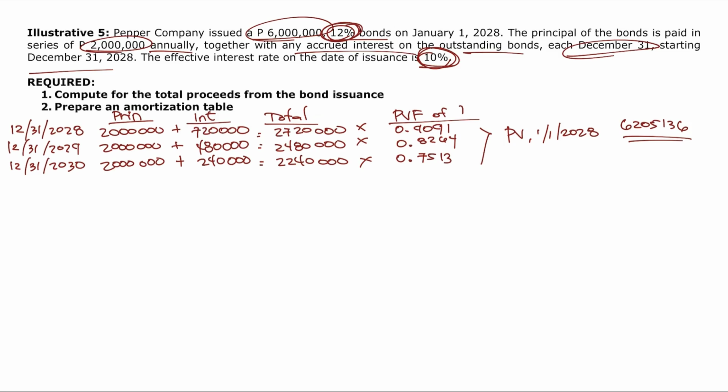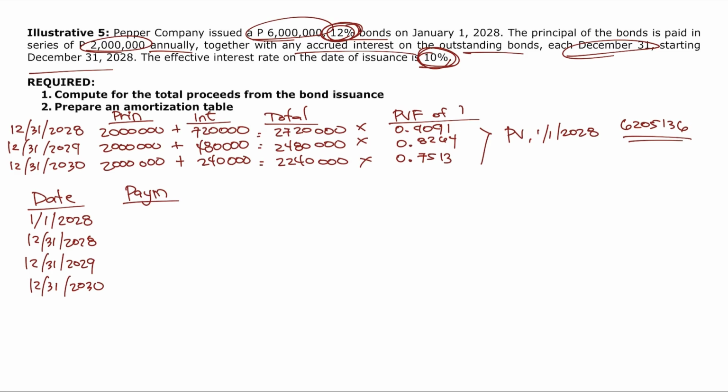Okay? Now, requirement 2, prepare an amortization table. So, paano yung amortization table natin dito? Start ulit tayo sa date. Meron tayong January 1, 2028, December 31, 2028, December 31, 2029, and then meron din tayong December 31, 2030. 3 taon eh. Next, meron tayong payment. So, this time, yung payment natin hindi na pare-pareho, no? At the end of 2028, that's 2,720. At the end of 2029, that's 2,480. At the end of 2030, that is 2,240,000. Okay? Next, magkano dyan yung applicable para sa interest, then magkano yung applicable talaga para sa principal.